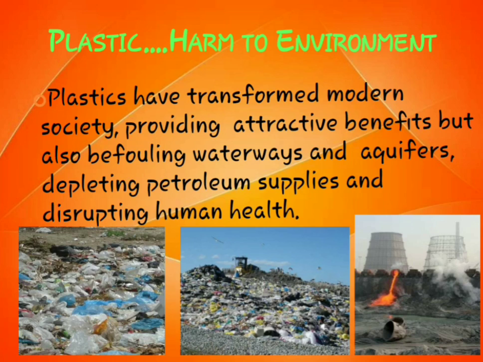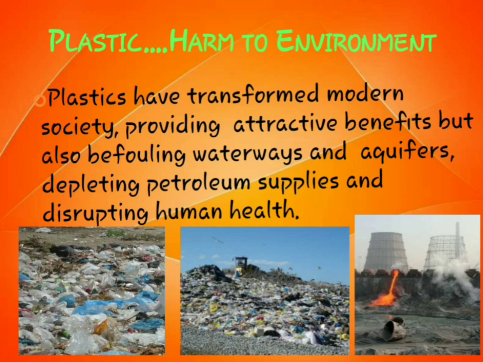So again, one more slide I have introduced. It says that plastics have transformed modern society, providing attractive benefits, but also polluting waterways and aquifers, depleting petroleum supplies and disrupting human health.